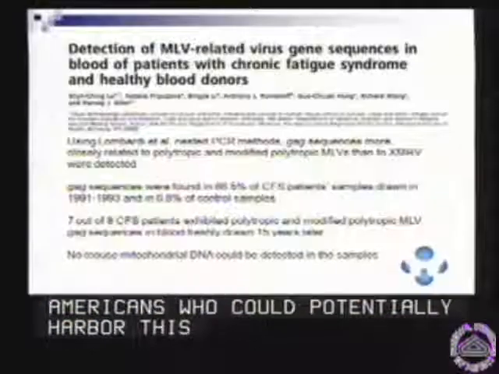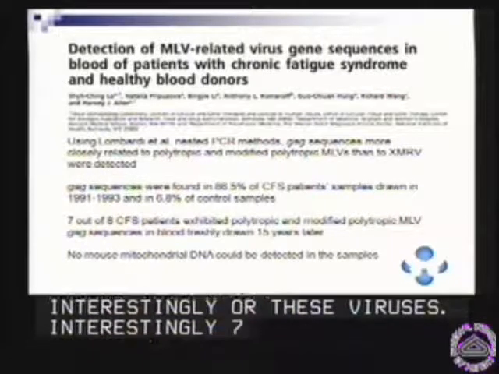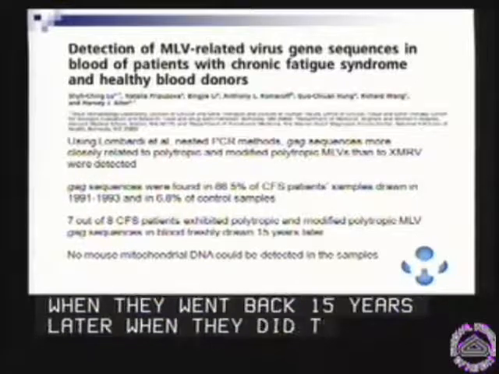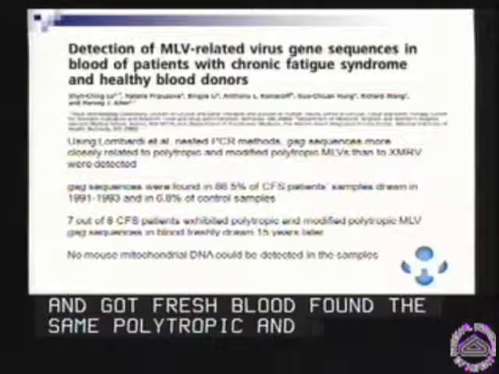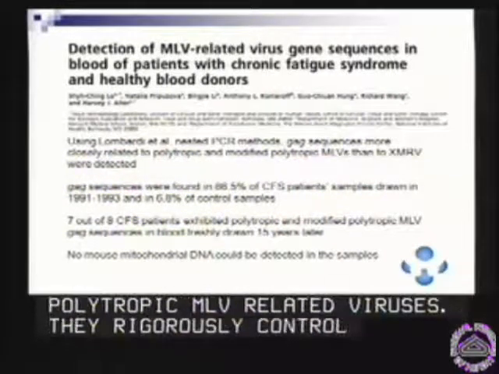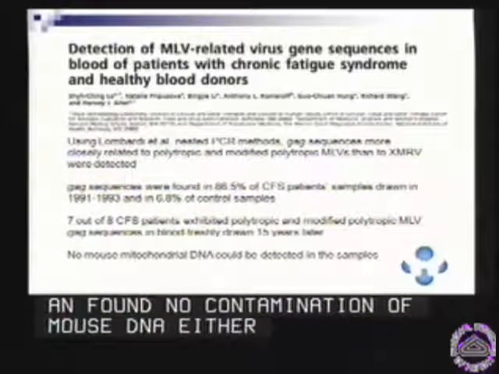Interestingly, for 7 of 8 of the patients, when they went back 15 years later and got fresh blood, they found the same polytropic and modified polytropic MLV-related viruses. They rigorously controlled their studies and found no contamination of mouse DNA, either by mitochondrial DNA or IAP particles.